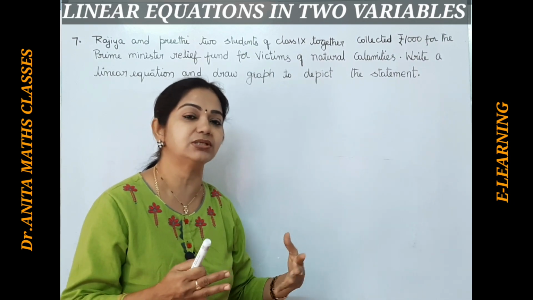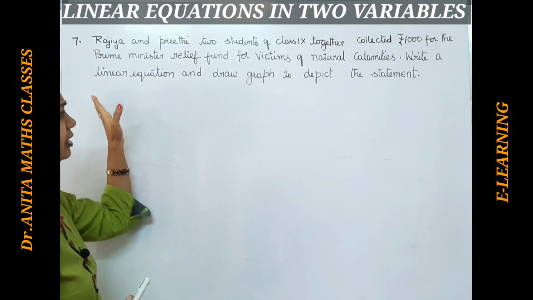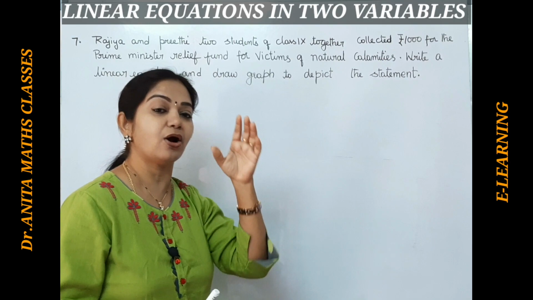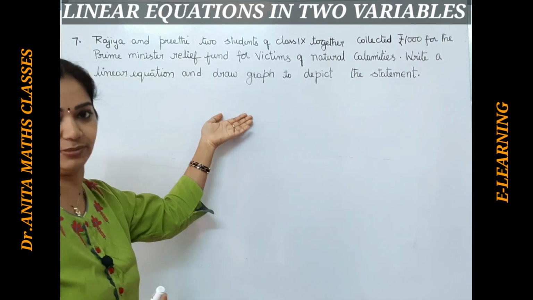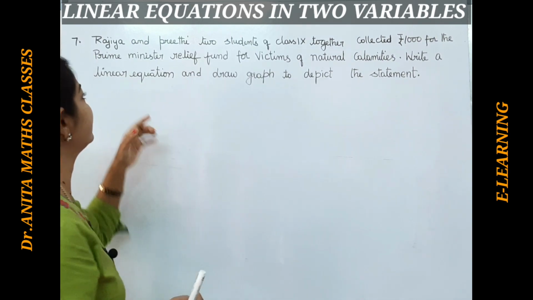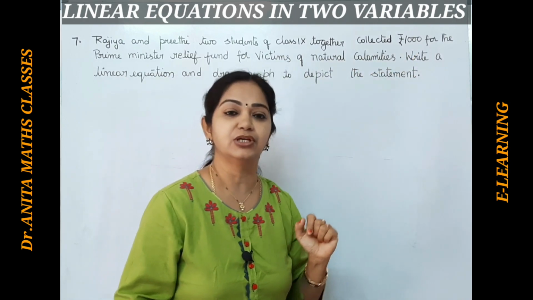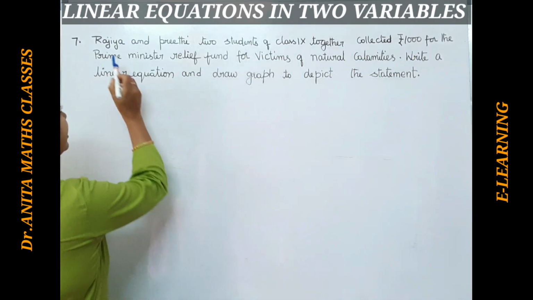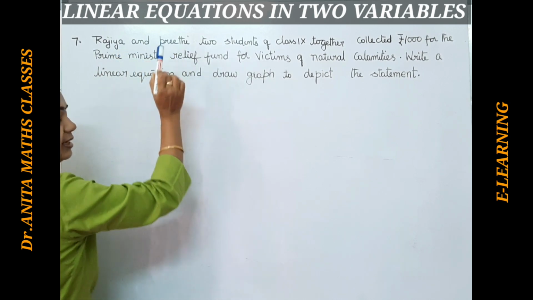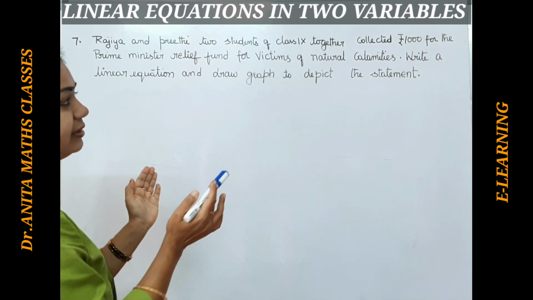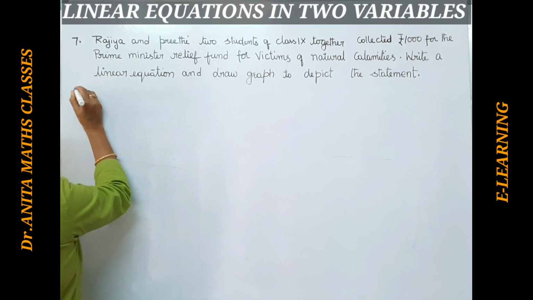We have to depict the situation through a linear equation of two variables, right? Now, how much Razia collected and how much Preeti collected in particular, there is no information about that. But the information given is that Razia and Preeti both together collected rupees 1000. So suppose the money collected by Razia is X and the money collected by Preeti is Y. Together they collected 1000 rupees for the relief fund. So we can write the linear equation like this.